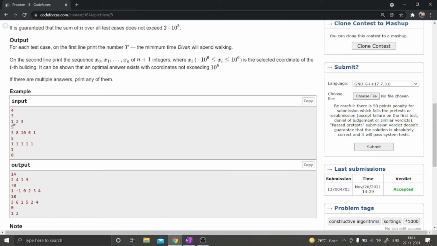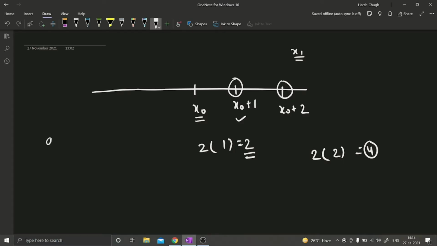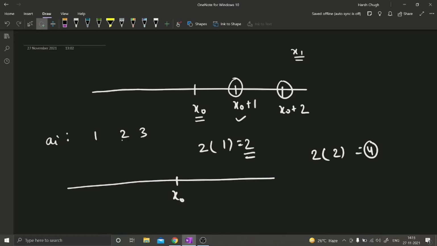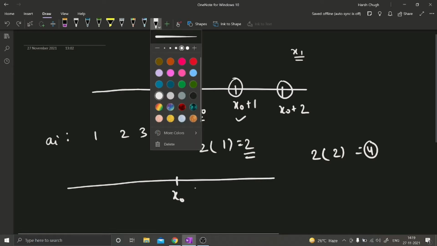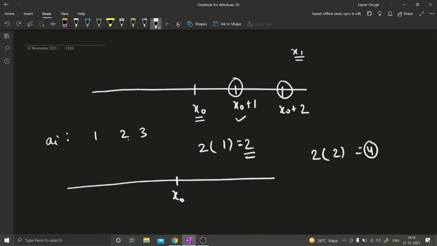So let's take the test case. We are given the ai values 1 2 3, right? So the ai values are 1 2 3. So let's take the headquarters, and now one building we are going to visit 3 times, one building we are going to visit 2 times, and one building we are going to visit 1 time. So what is the more favorable case? Should we place the building which we are going to visit 3 times closest, or should we place the building which we are going to visit 1 time closest?